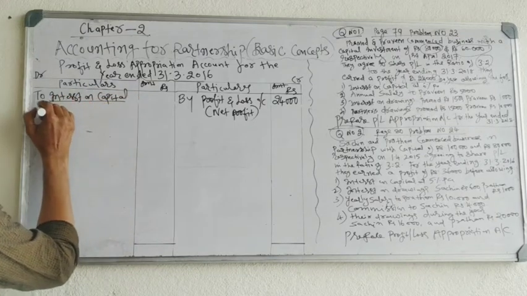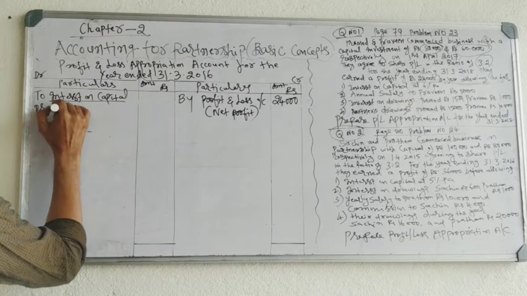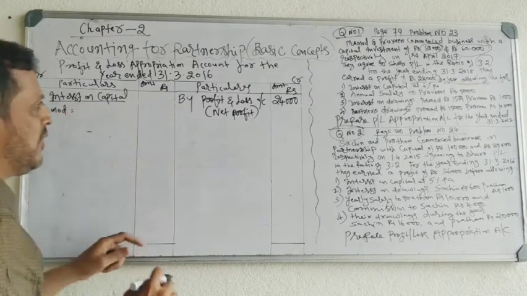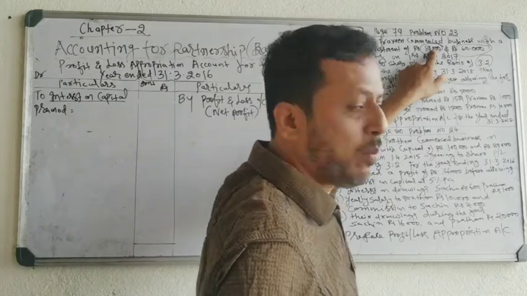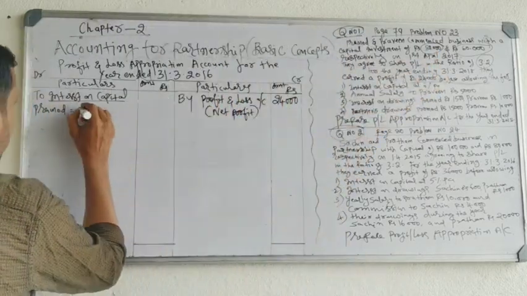So you have to calculate. Pramod. What is Pramod's capital? How much capital has Pramod invested? 80,000.